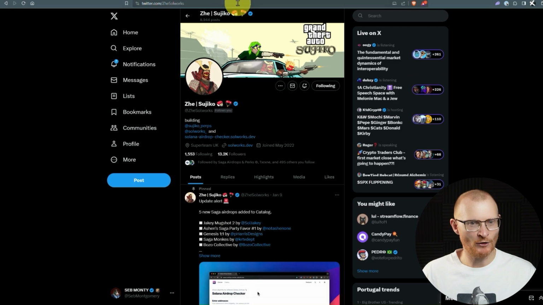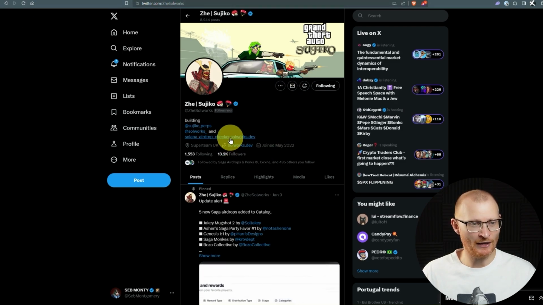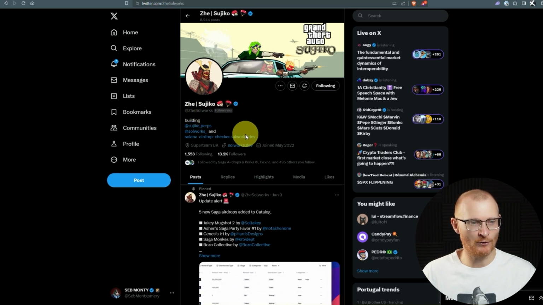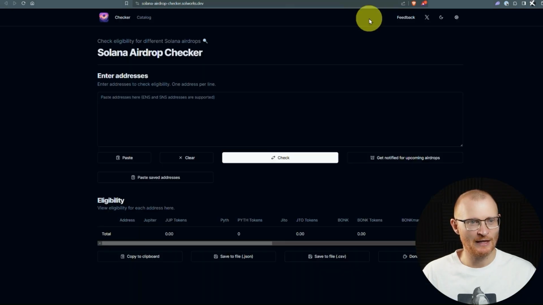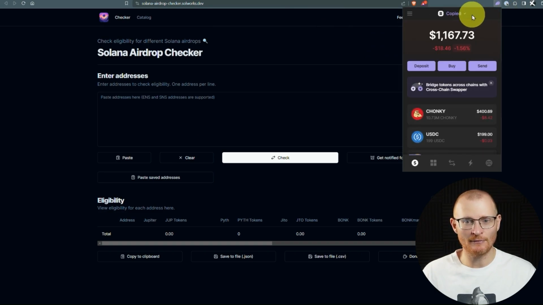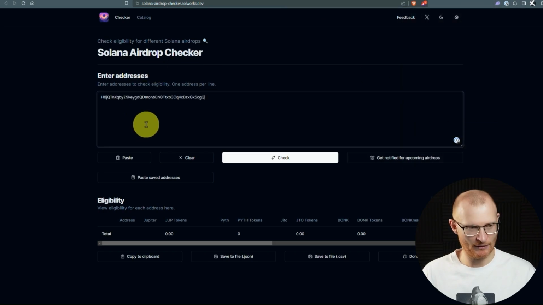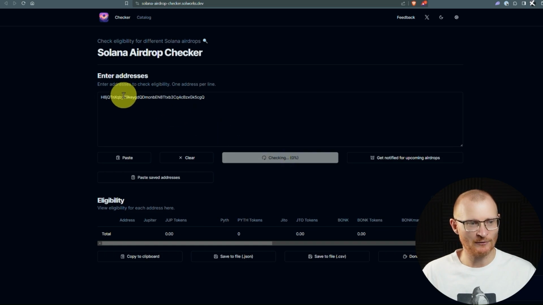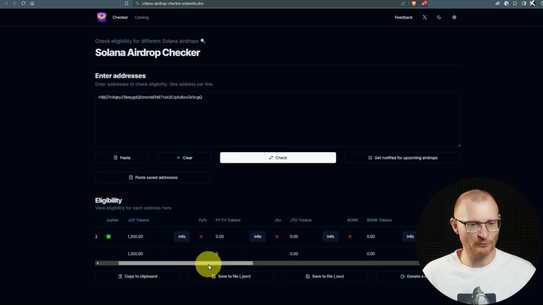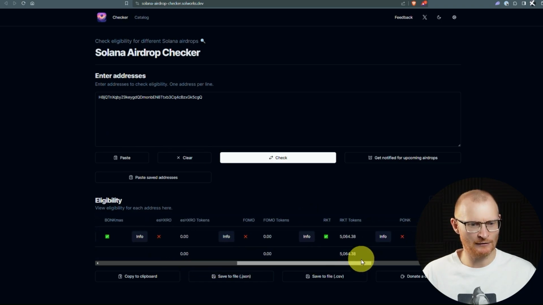And then what you can do is check and see if you actually have any Racket that's owing to you. I've covered this before. If you're not familiar, Z at ZSolWorks is building the Solana Airdrop Checker. From here, we can paste in any of our addresses, or we can even pay them some money, and then we can have like 1,000 addresses or something. So if we click on check, you can put in all your addresses and work out what you qualified for. So qualified for dupe, bonk, miss, and Racket. You can see that this wallet actually qualified for Racket.